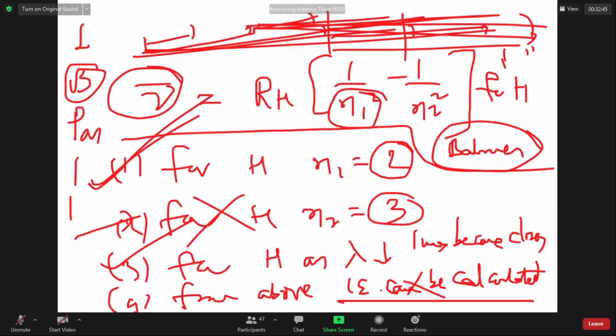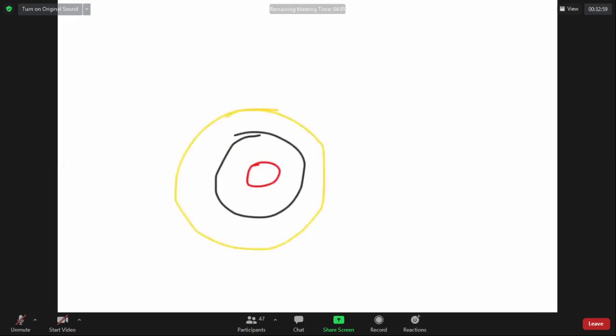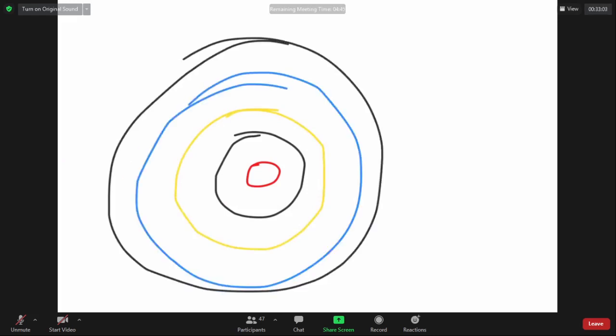Are we clear on this one, sir? Third point, once again. What is the third point? Sir, the electron is going from 1 to 2. It is the first spectral line in the Lyman series. Let us take the Lyman series. Can you see? Yes, sir. The energy difference between level 1 and 2 is 10.2 eV.